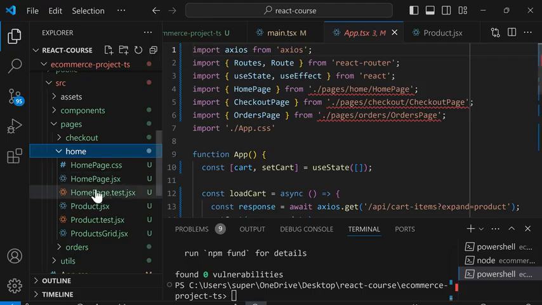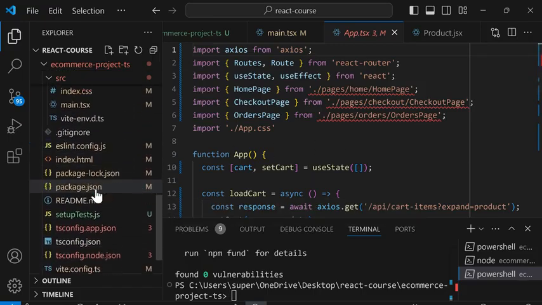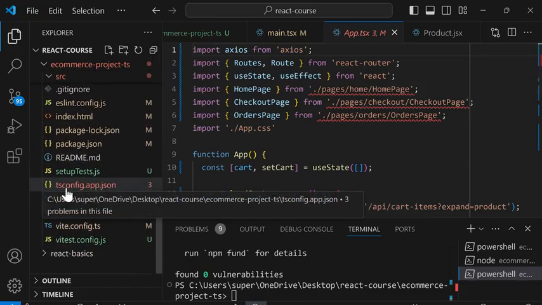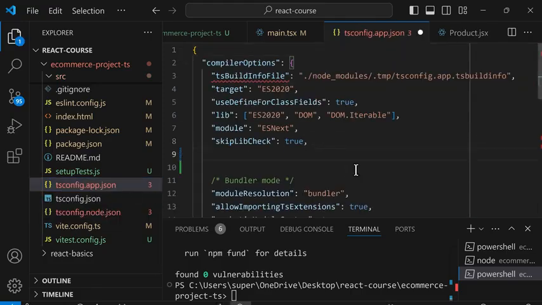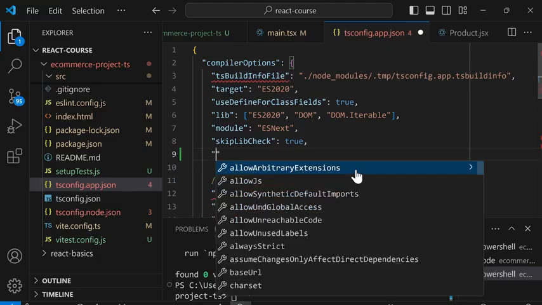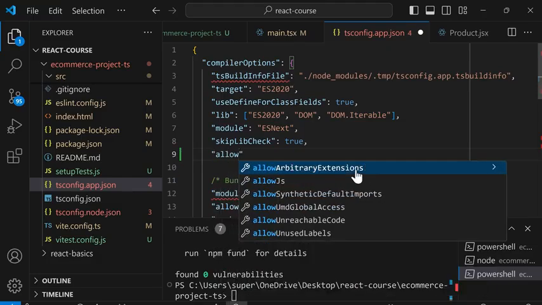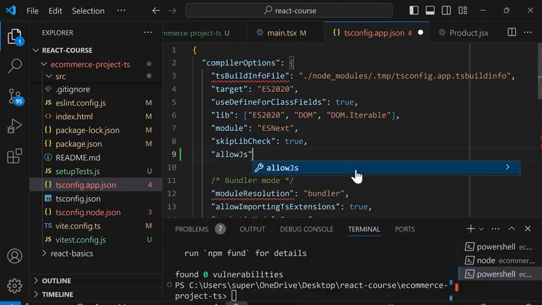Instead, in our files, we can scroll down to tsconfig.app.json. And inside here, we're going to add a setting, double quotes, allowJs, colon, true, and comma, and save.